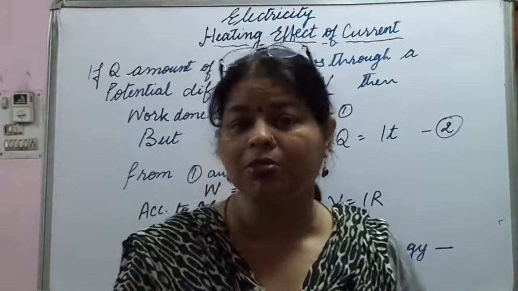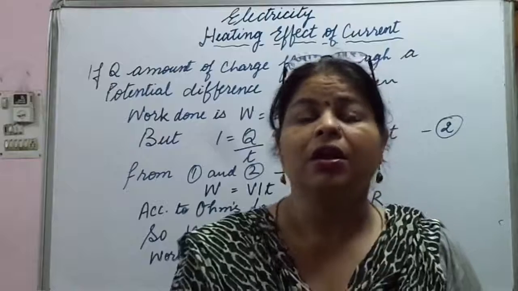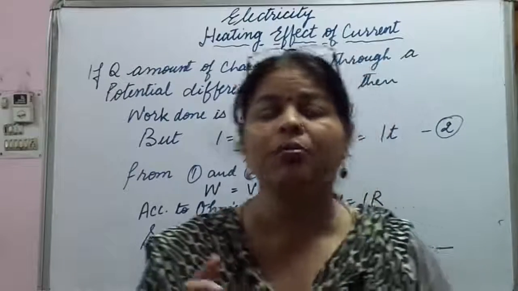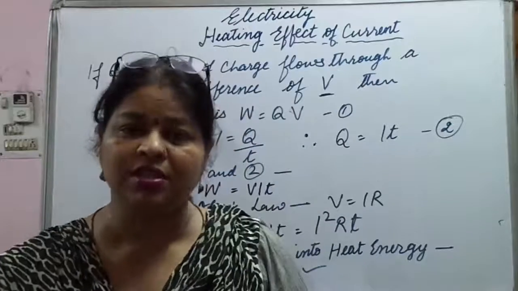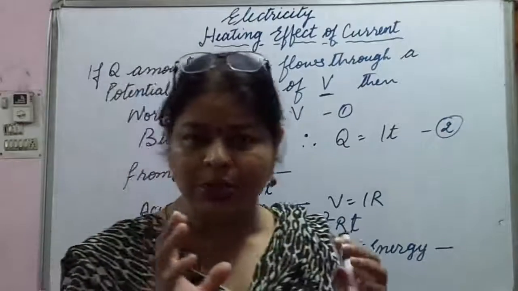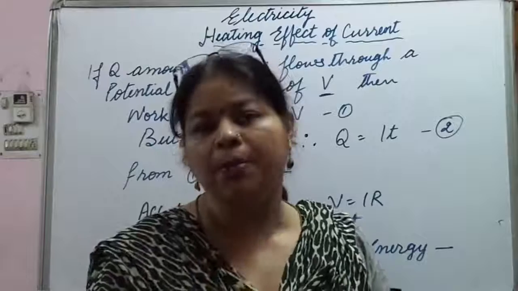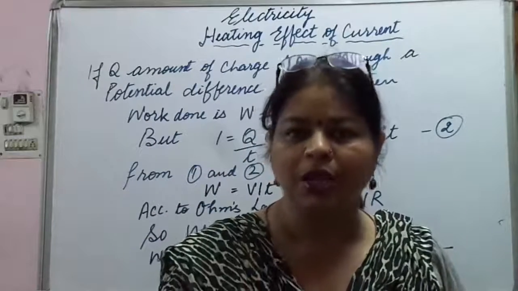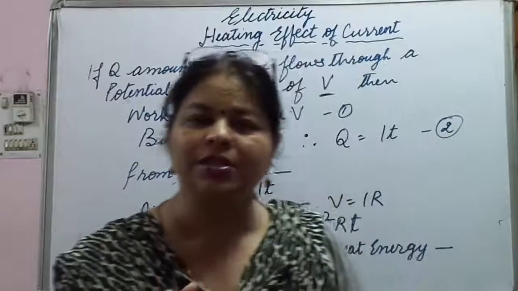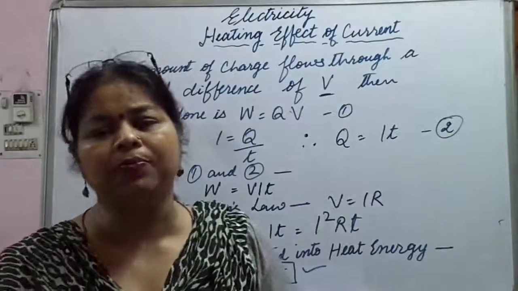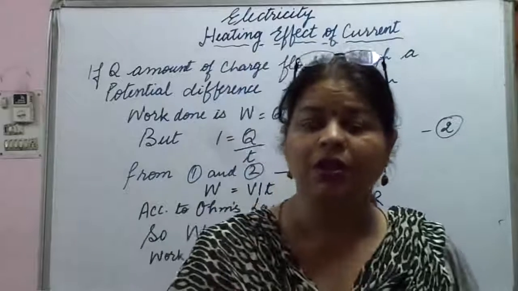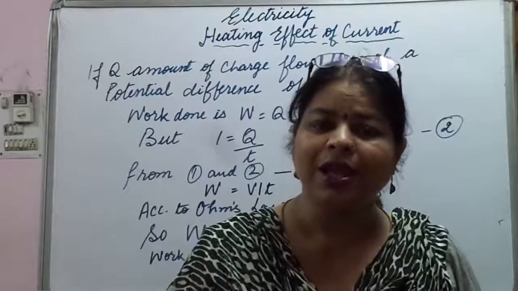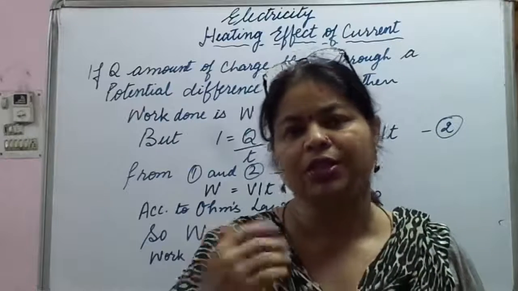The resistance that is posed to the electrons or the charges has to be overcome, and to overcome that resistance, some work has to be done. That work done to overcome the resistance is converted into heat energy.